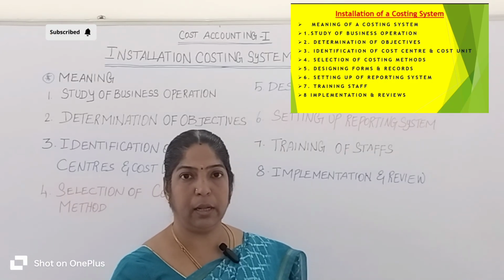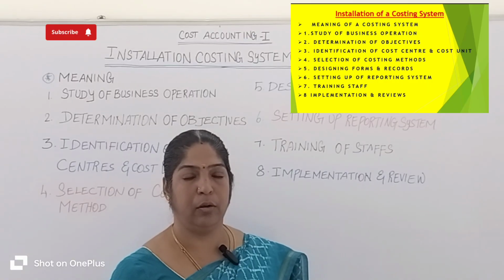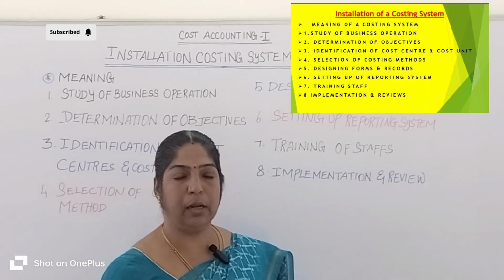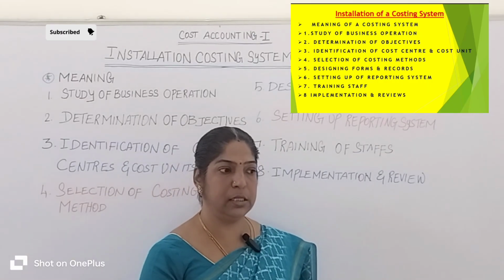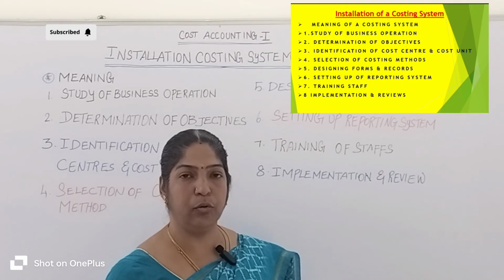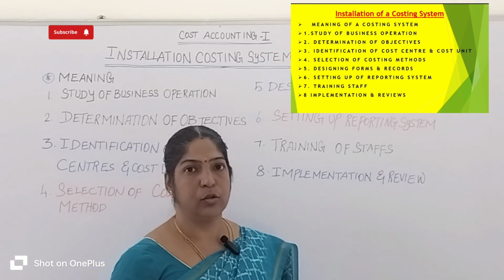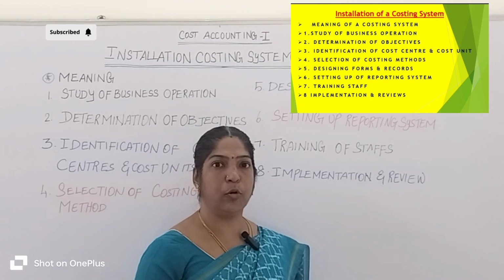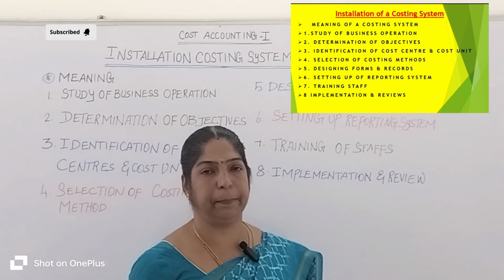So a hospital has different patients. Okay, if you take a hospital, it attends different patients. So patients relate to which cost? Job cost. Okay, so job cost is suitable for the hospital.